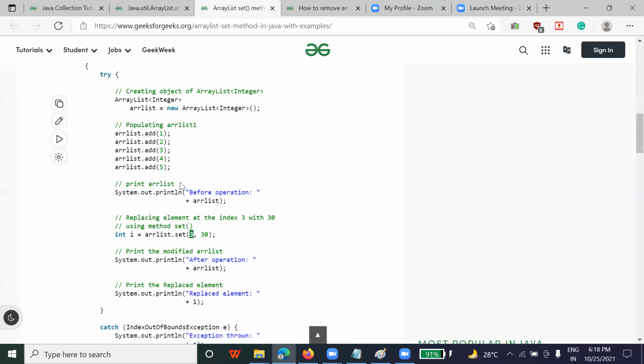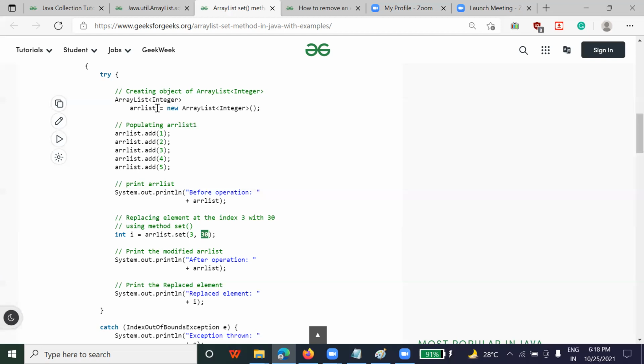Which element is present at index 3? Can you tell me? Which element is present at index 3? 4. Correct. So this element 4 is present at index 3, right? How? It is 0, 1, 2, 3, right? So the element present at index 3, that is 4, is going to be replaced by 30. So how are you going to do that?